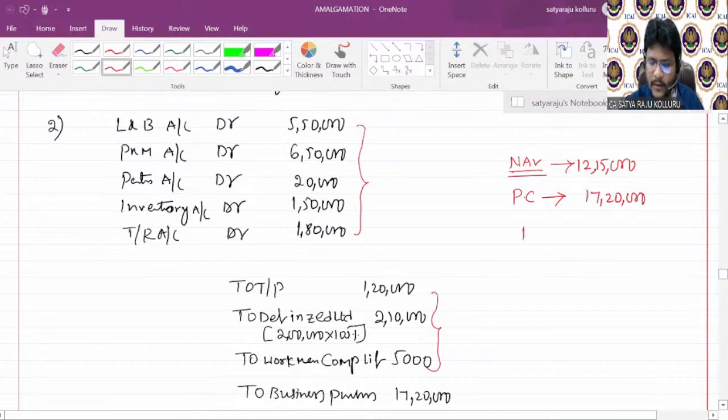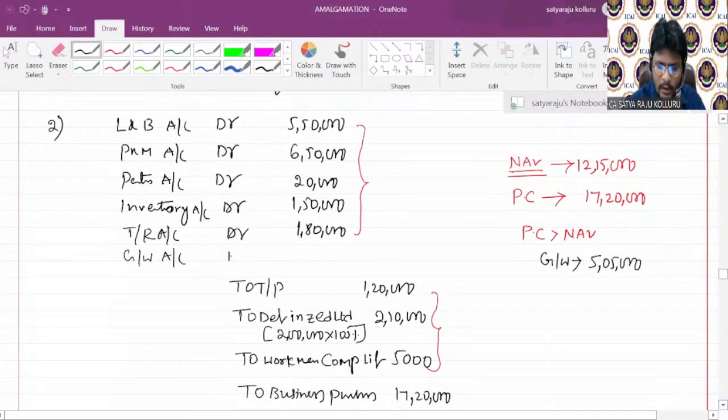The case is PC is greater than NAV. If PC is greater than NAV, then goodwill will occur. Here the goodwill is 17,20,000 minus 12,15,000, which is 5,05,000.